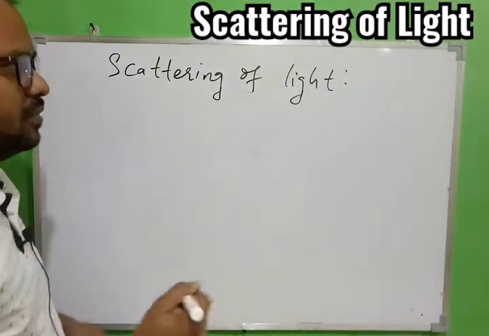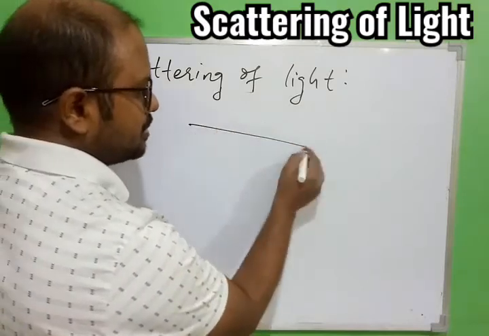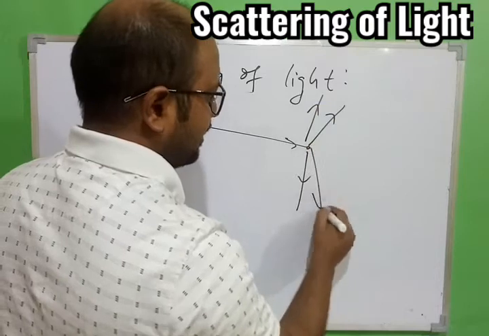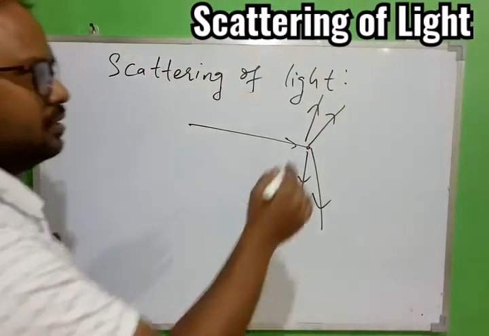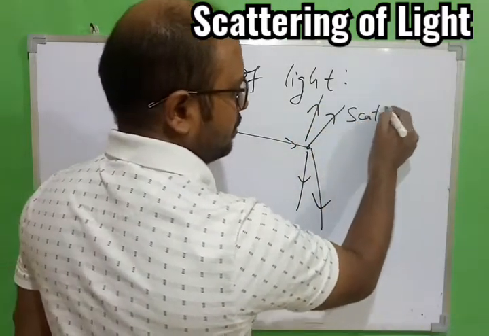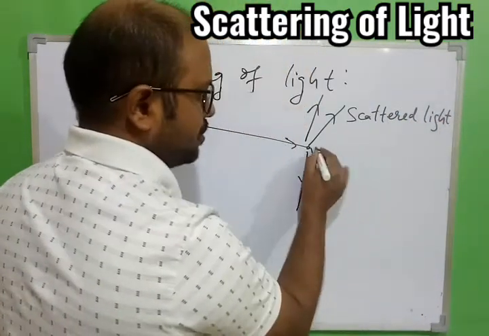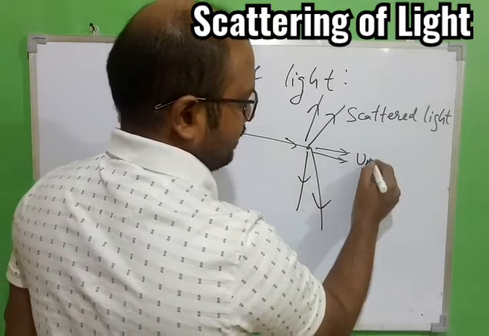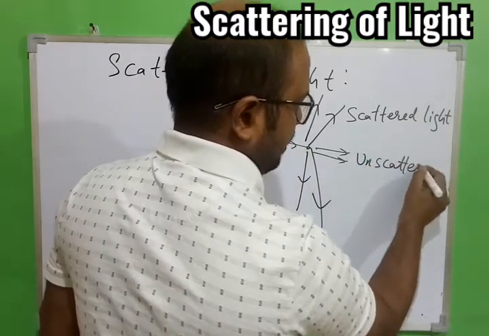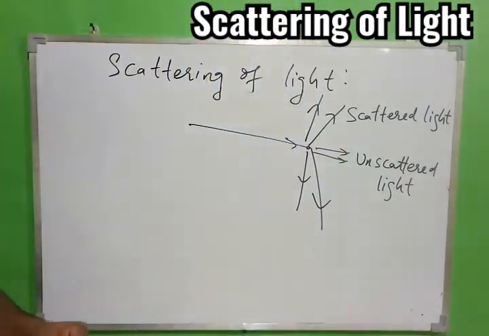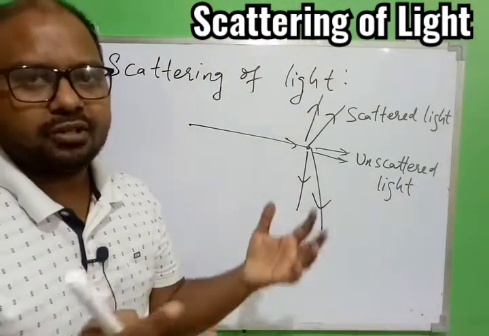So now we understood the meaning of scattering briefly and the scatterer. So overall the very simple understanding we have, that is, the light is falling on this particle, few colors will be scattered, few colors will remain unscattered. Okay, so this is the scattered light, and the straight one which is shown here is unscattered.